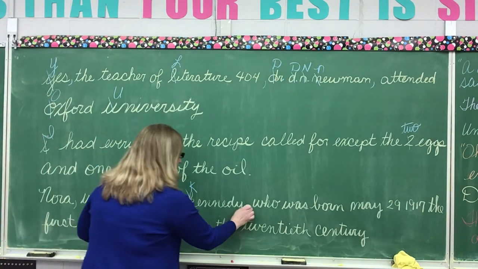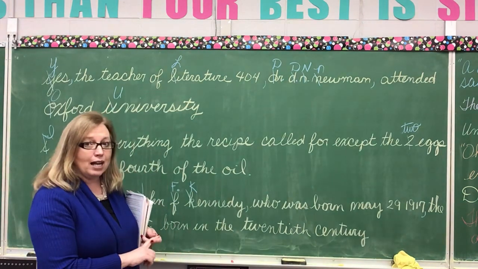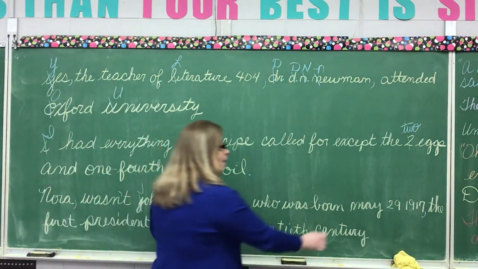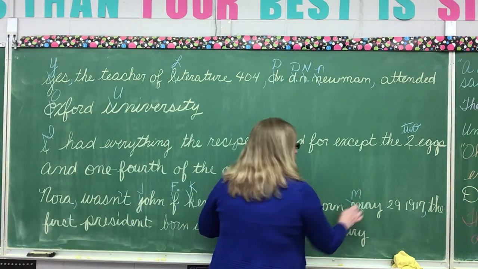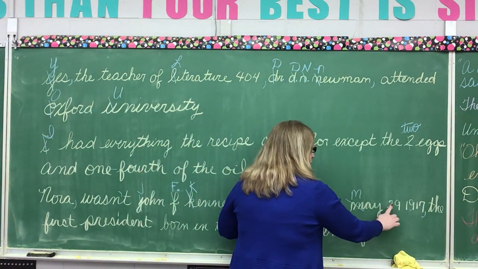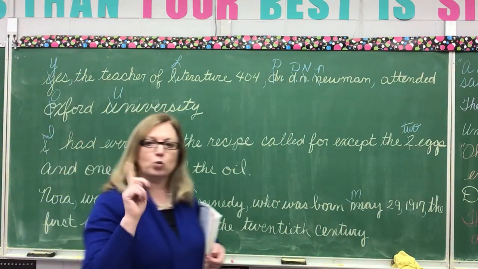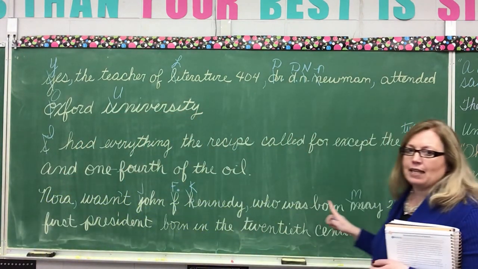It's an appositive, so we're going to put commas around that. There's something else we're going to do. We're going to capitalize May. What else? Put a comma between May 29th, comma, 1917. Now, there are two reasons we have a comma after 1917.